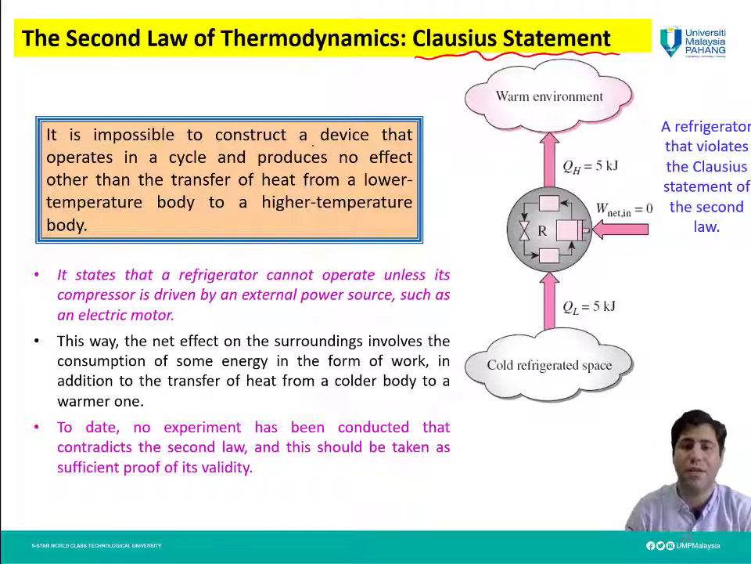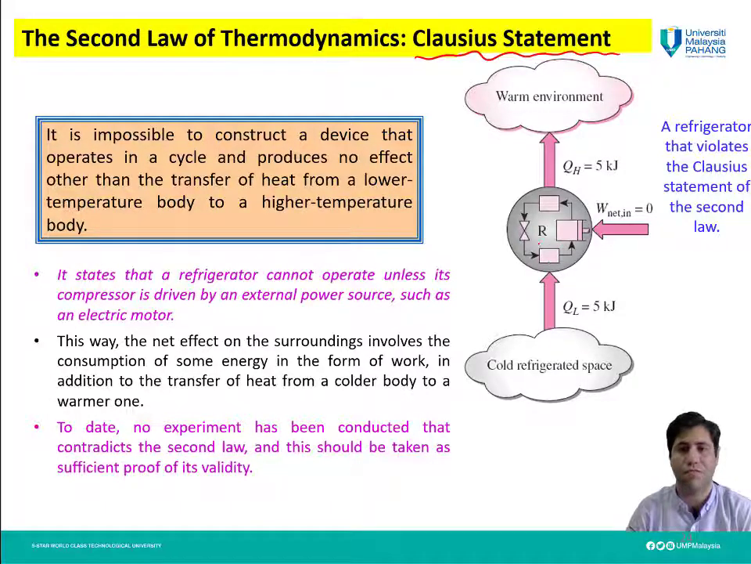This statement is more for refrigerator and air conditioning systems, while the Kelvin Planck statement was more related to the heat engine and steam power plant. The statement is: it is impossible to construct a device that operates in a cycle and produces no effect other than the transfer of heat from a lower temperature body to a higher temperature body, like what you can see in this figure.